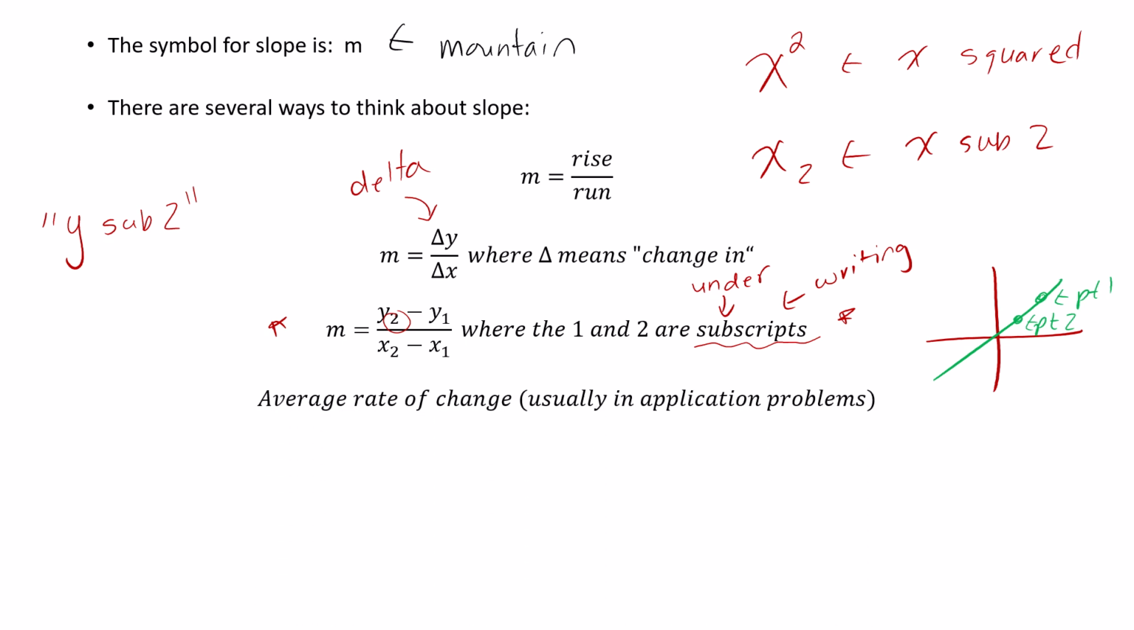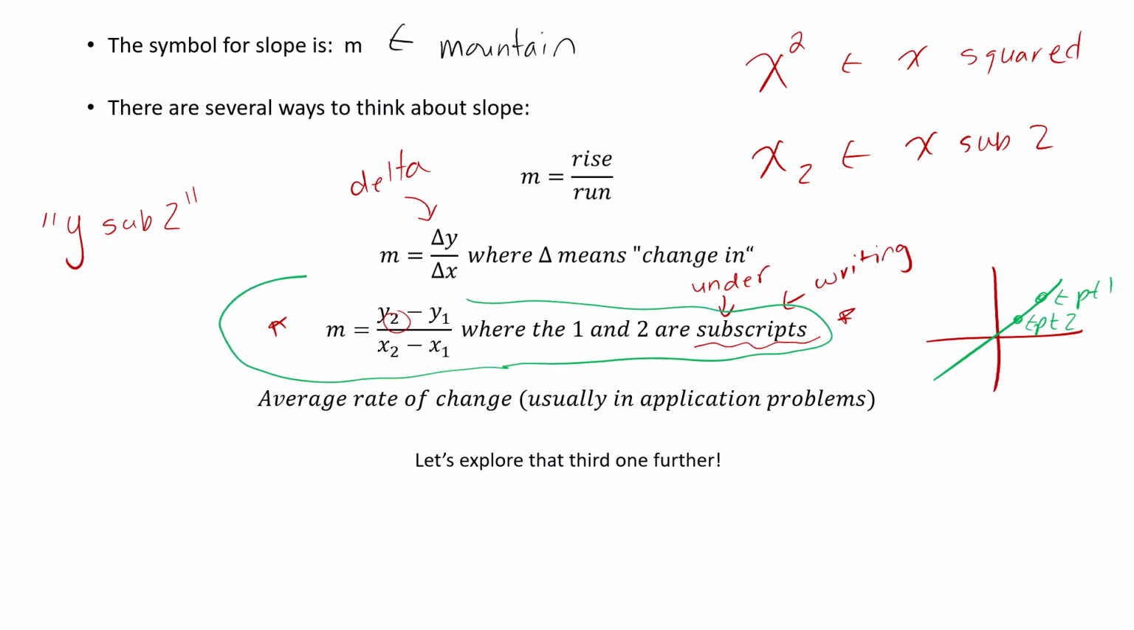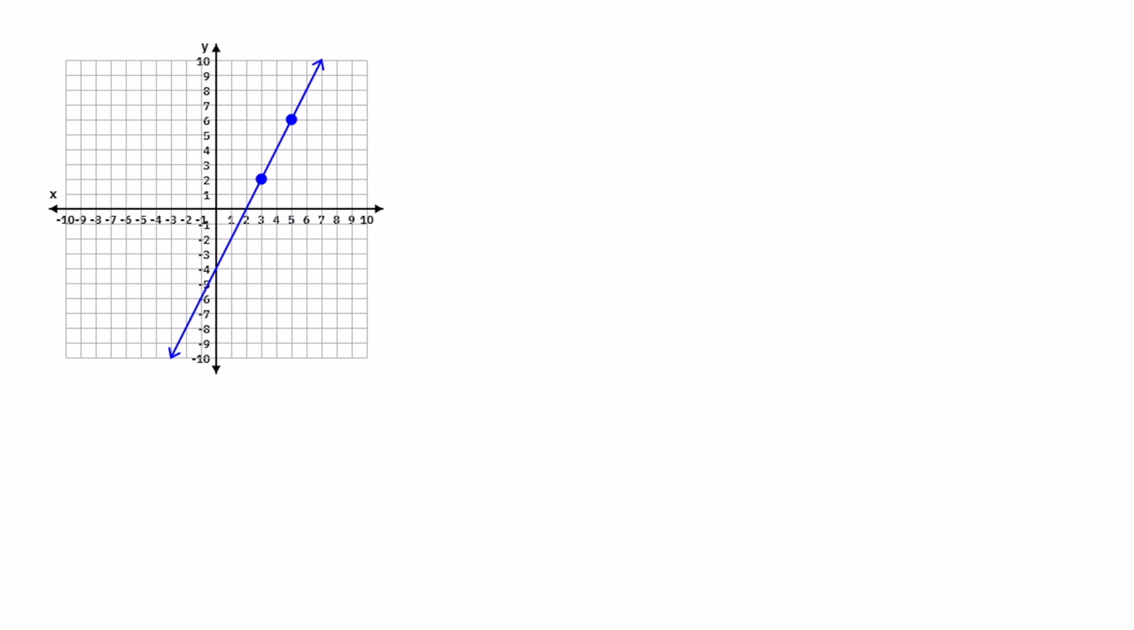Now, average rate of change. This is actually very common, especially when you get to pre-calculus, but this is what we do in application problems a lot. And so if you check out the practice set, which I definitely want you to do for this, you can see like on a graph what the slope represents, and it's some kind of rate of change. So how much is one changing compared to the other? So we're going to explore that third one further. Okay, we're going to look more in detail at that one.